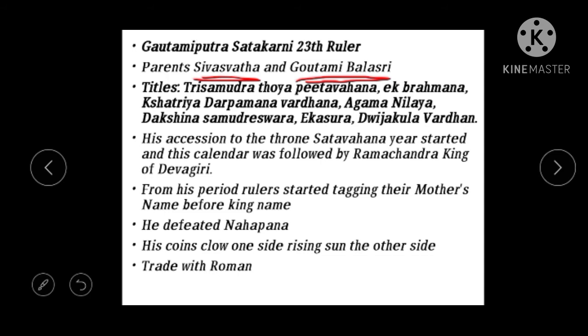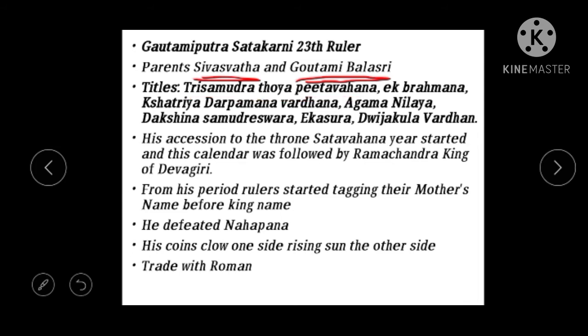So we see some of the titles of Gautami Putra Shatakarni. Trisamudra Toya Pitavahana is one of the titles that Shatakarni had. And we see Ek Brahmana.